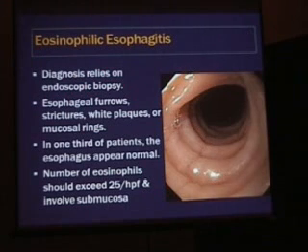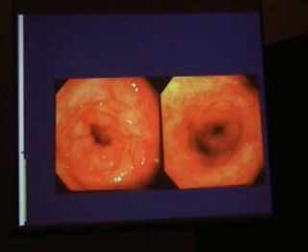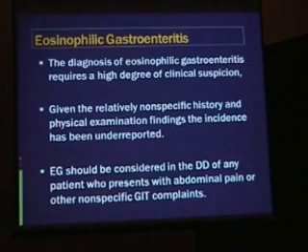The diagnosis is by endoscopic biopsy: esophageal furrows, the furrows due to longitudinal muscle spasm, and the circular strictures due to circular muscle spasm. In one third of patients the esophagus appears normal. The number of eosinophils should exceed 25 per high power field. This is a circular fold and some white specks here.